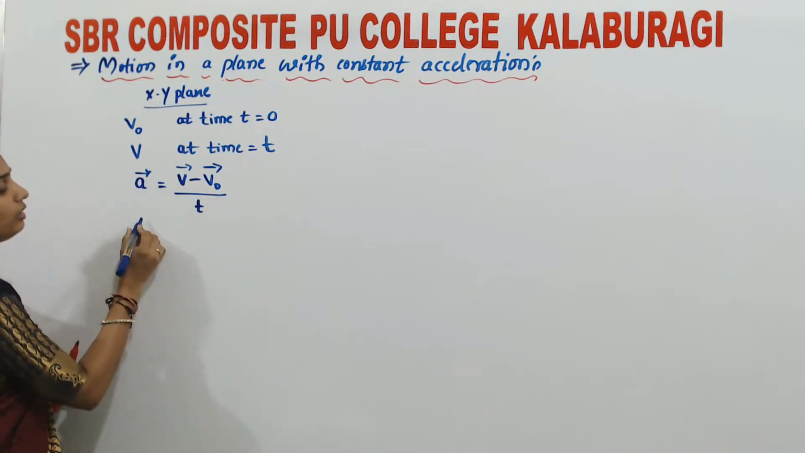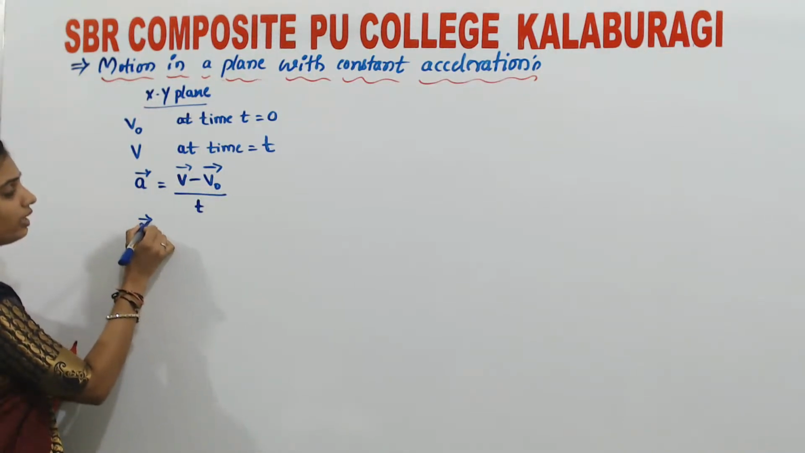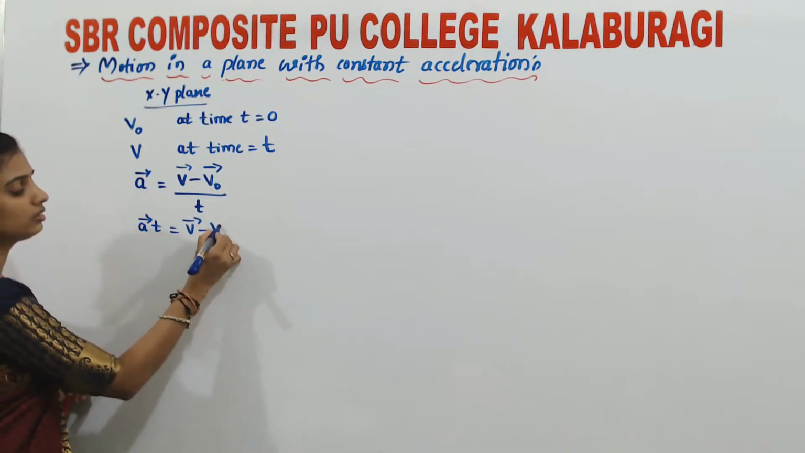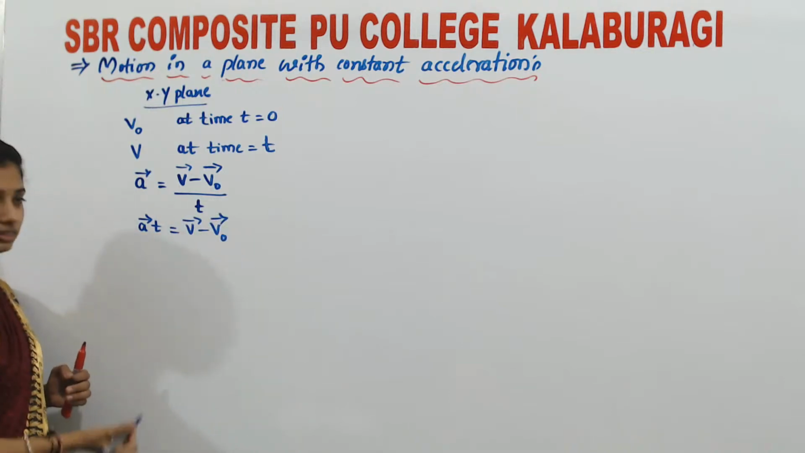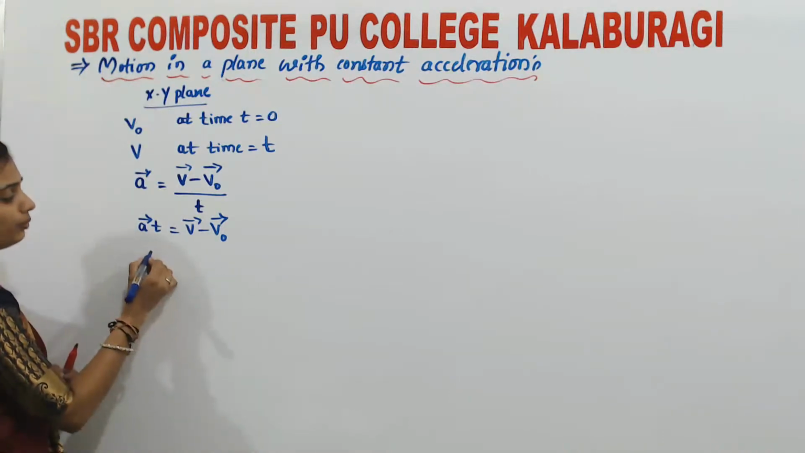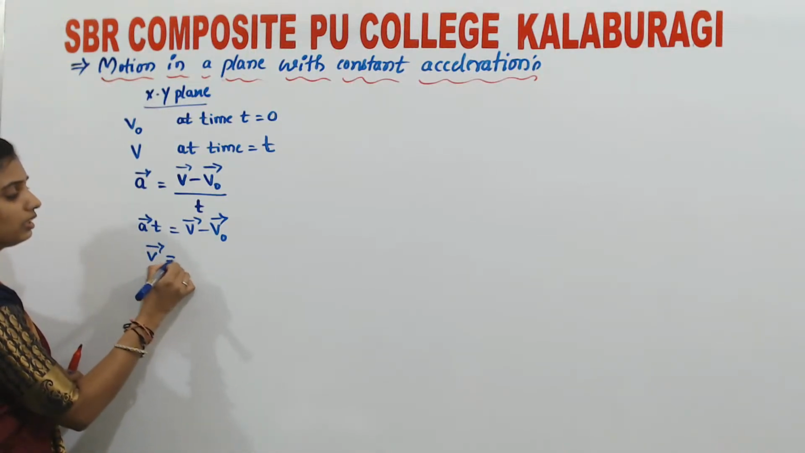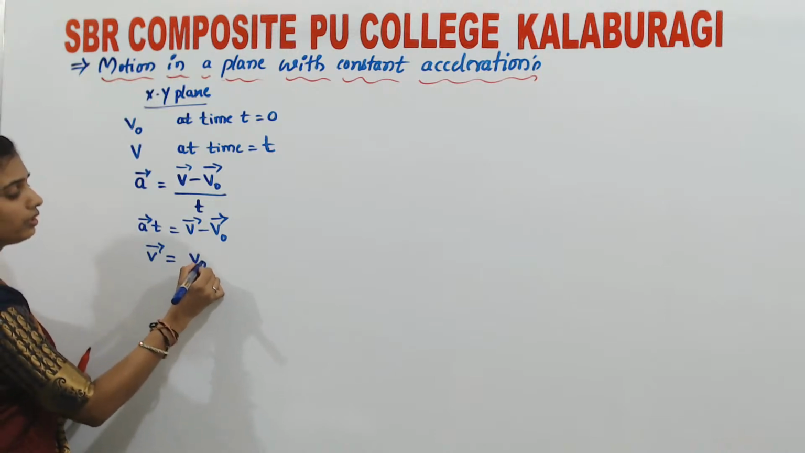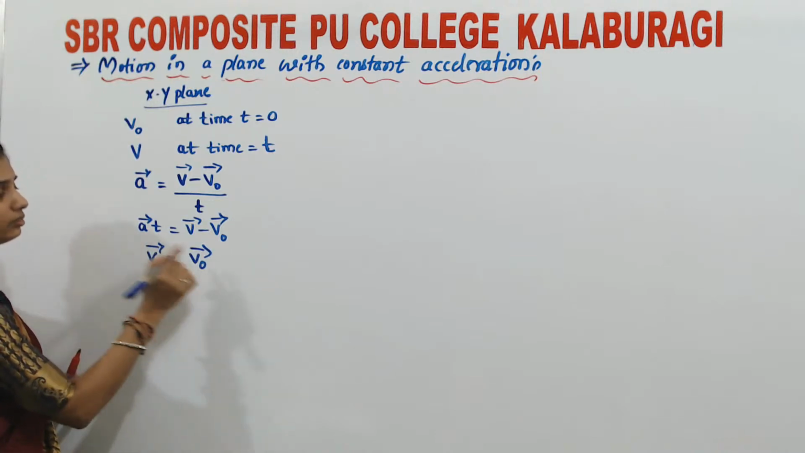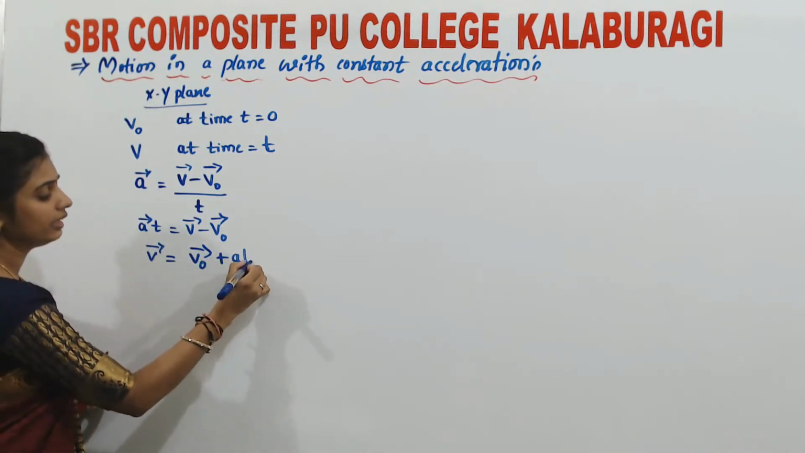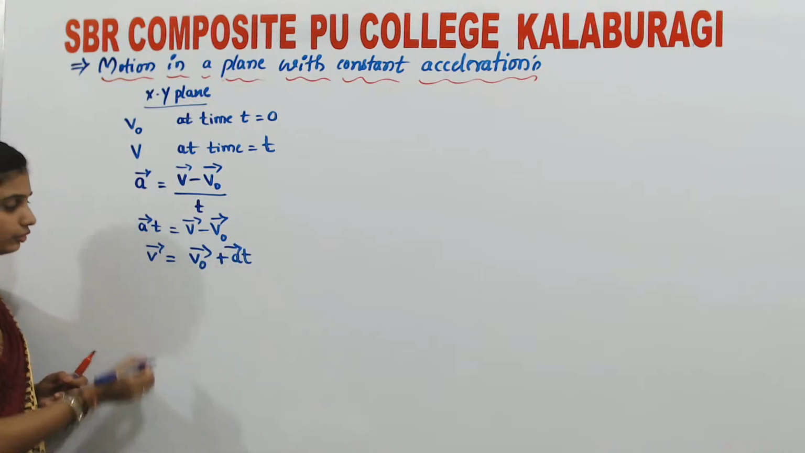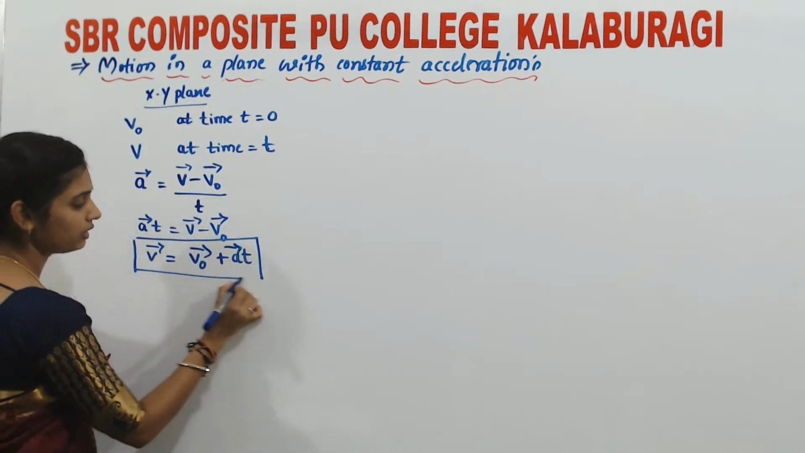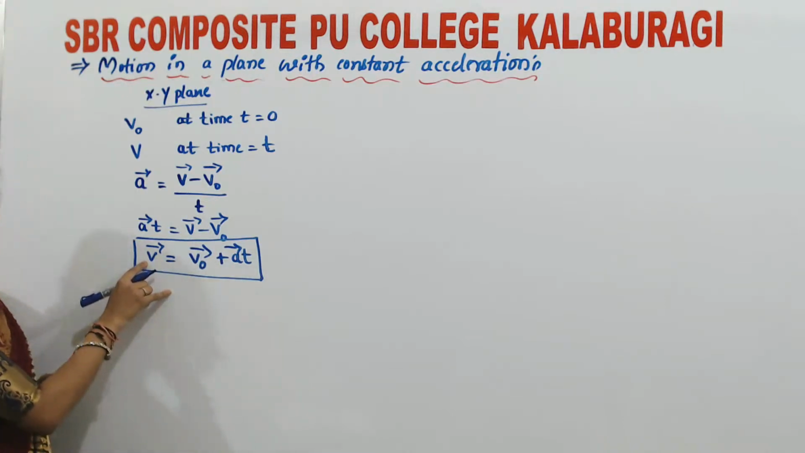Now let me go for the next step. Vector a into t is equal to vector v minus vector v naught. I can write it like this, the same thing. Now what is vector v at time t? Vector v is equal to vector v naught, taking it to this side, plus a t, isn't it? So vector v is nothing but vector v naught plus vector a t, where v is the velocity.